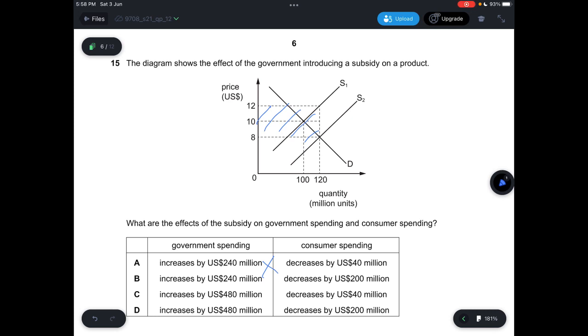And then for consumer spending, you need to calculate the original quantity and the original price, and then the subsidized price and the quantity demanded later on. Originally the price and quantity demanded are $10 times 100 million, so you get 1,000 million. And then the subsidized price and quantity would be 8 times 120, so you get 960. The difference is 40 million. So the answer is C.